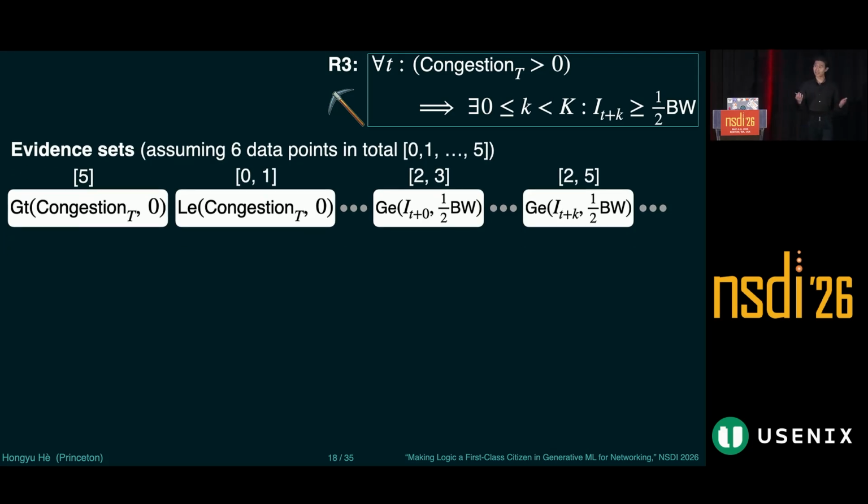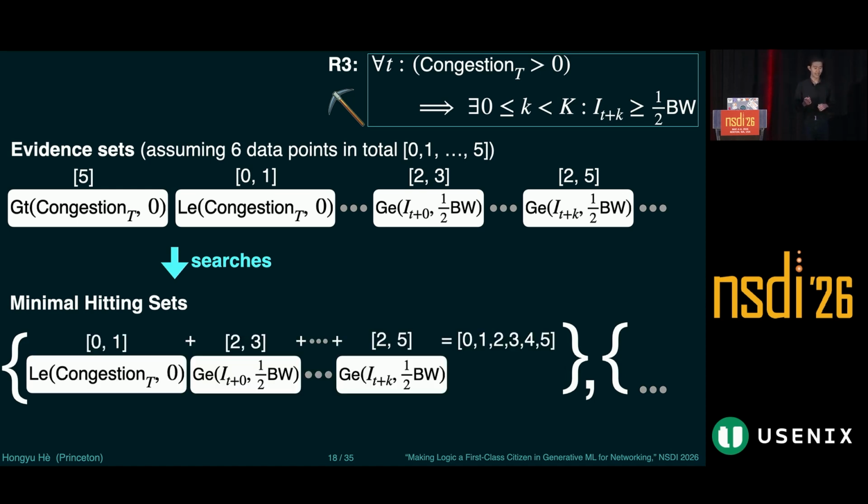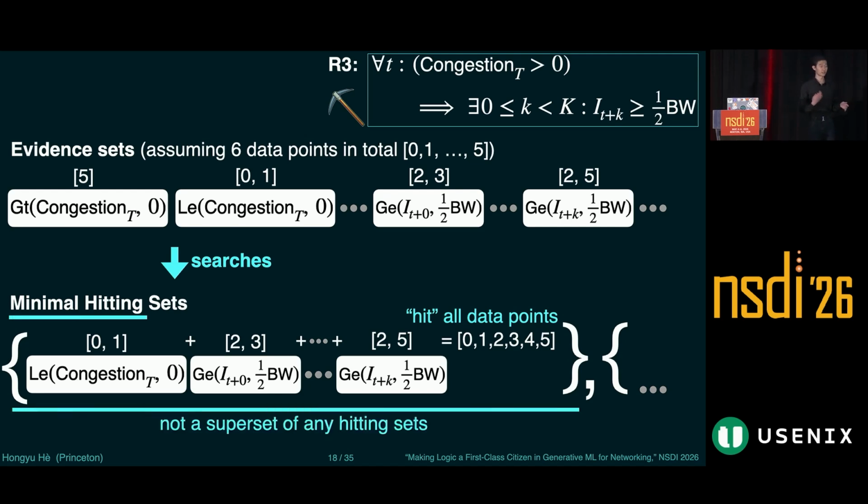Next, given the evidence sets, NetNomos searches for a minimal hitting set. A hitting set is a set of propositional literals whose evidence sets together hit all the data points. And by minimal, I mean this hitting set is not a superset of any existing hitting set, because we don't want redundancy.